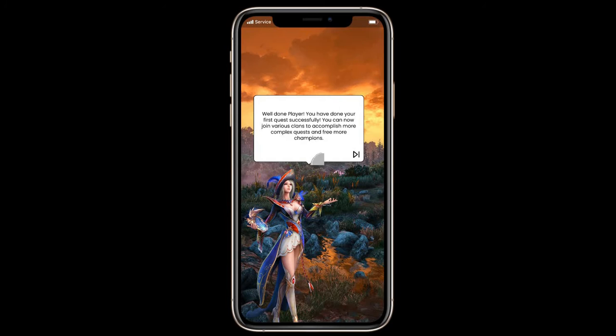Now let's go forward. In this screen, the user can see instructions to join various clans to accomplish more complex quests and free more champions for the battle. Users can play with other clan players too.